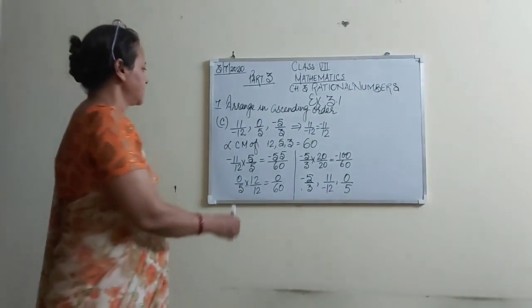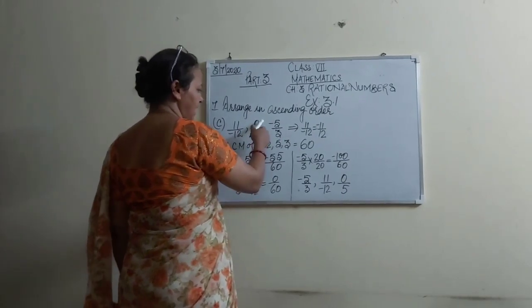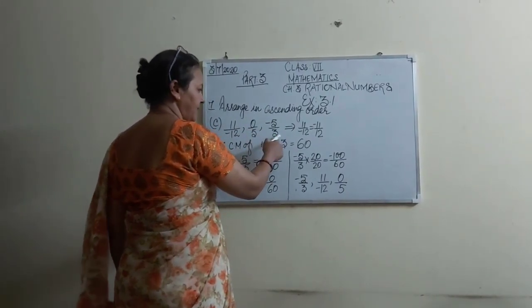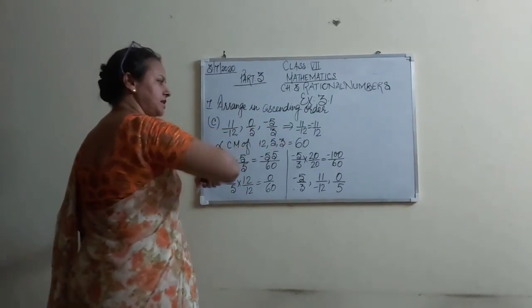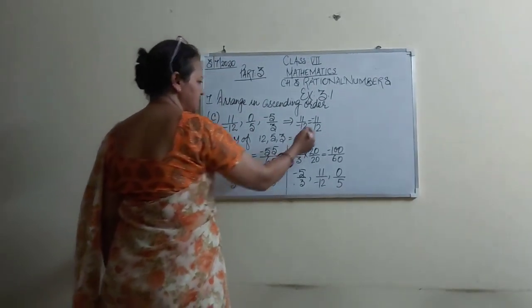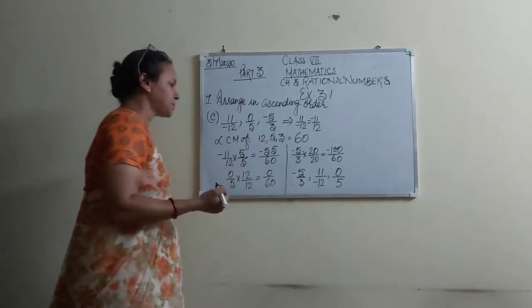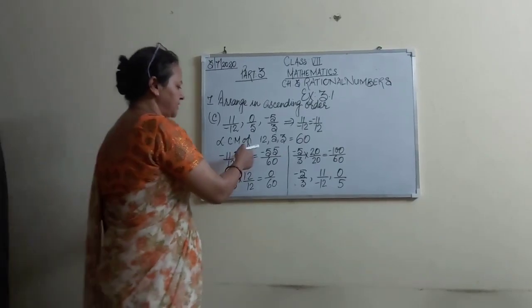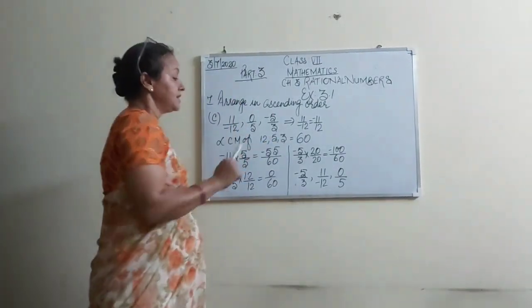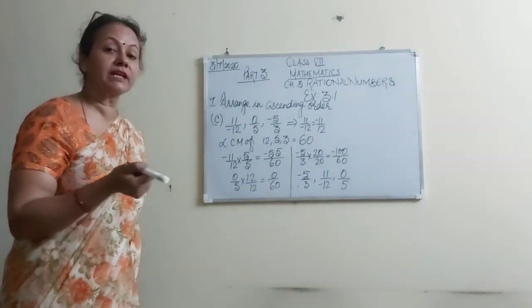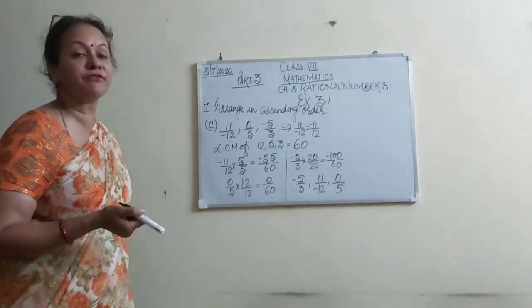It's C part. 11 by -12, 0/5, -5/3. Here we can transport the negative sign to the numerator, okay, so this will be 12 with the denominator as positive. Now we are going to find out the LCM of 12, 5 and 3. This is 60. Okay, what is the LCM? 60 of 12, 5 and 3.